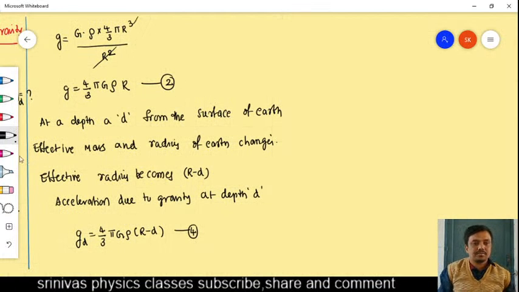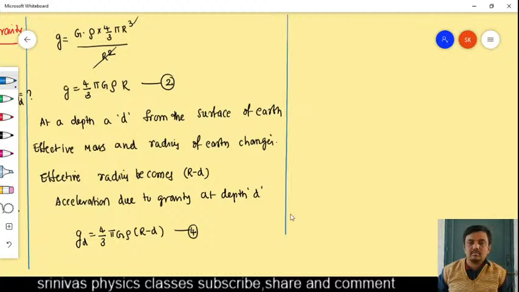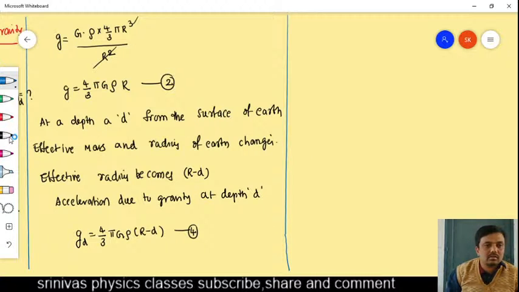Now let us continue. Now we have to divide the equations.